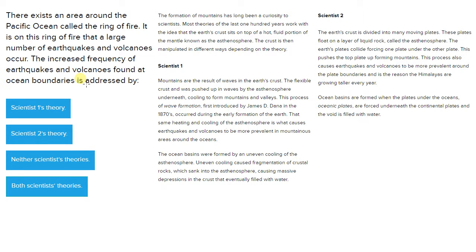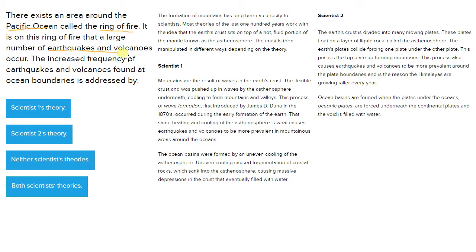This is Jake Bazicki with an ACT Science conflicting viewpoints question. Now, this question is one of those questions that provides a hypothetical situation, sort of. Well, in this case, it's actually not hypothetical, it's very real. They're talking about the Ring of Fire, which is an area around the Pacific Ocean that has a large number